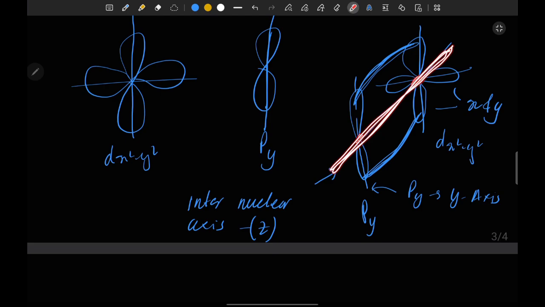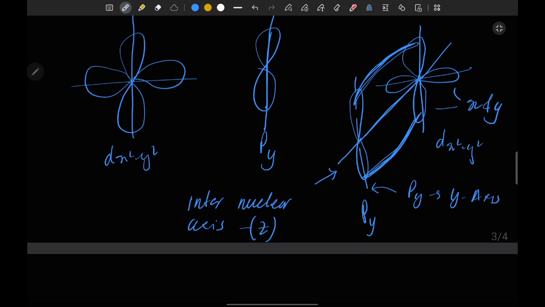Okay, so here a very good and important question can be framed: if two orbitals, p and d, are combining and making a pi bond, because here there are 2 points of contact, then what will be the internuclear axis? Okay, so it will be the z axis.